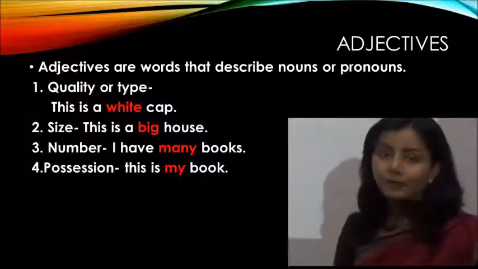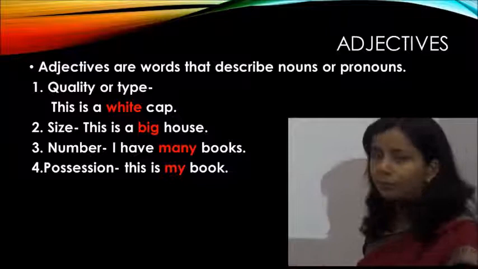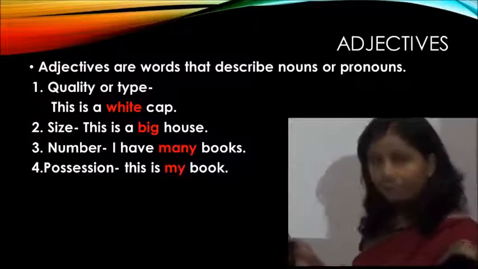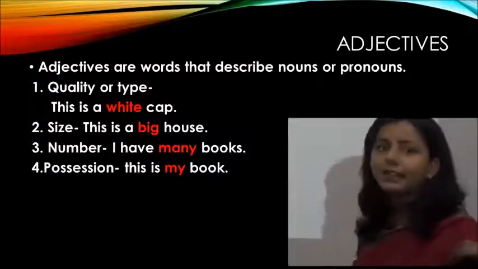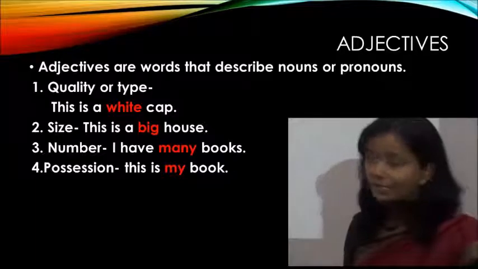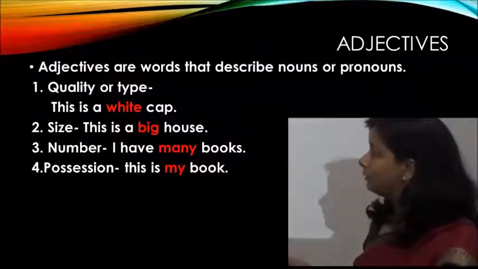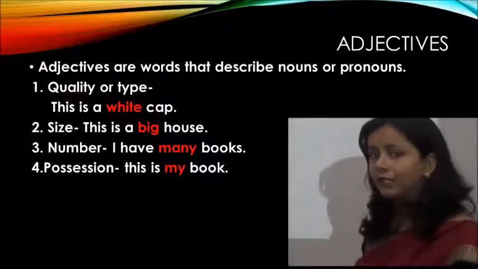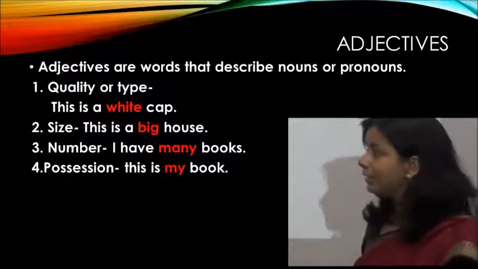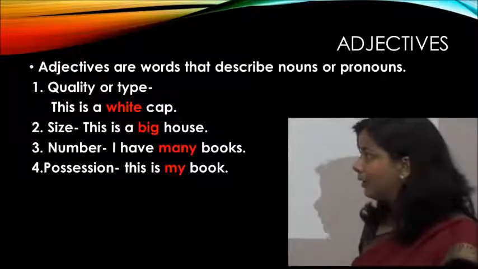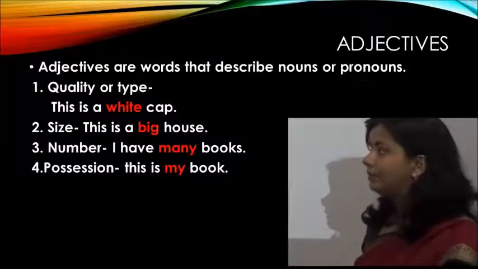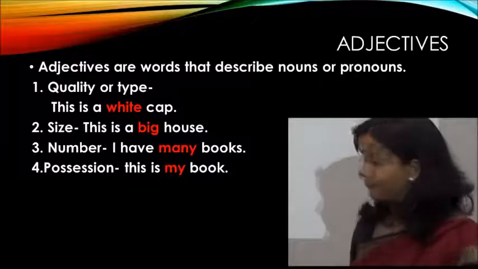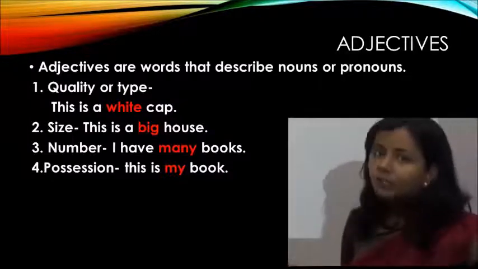Next is adjective of possession. This is my book. This is his book. So my, his, in this sentence function as an adjective because it is coming just before the noun. The noun is book, and the word which comes before the noun and qualifies it somehow is called an adjective. So this word my is coming before the noun, so we can say that this is an adjective of possession. There are many more kinds of adjectives.